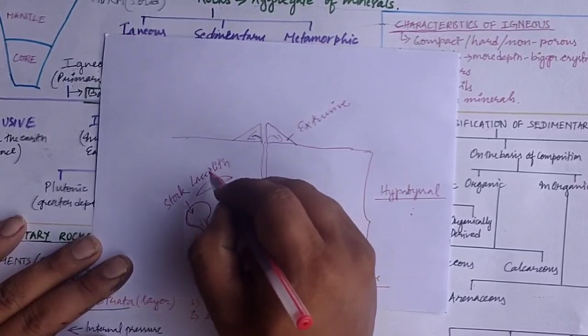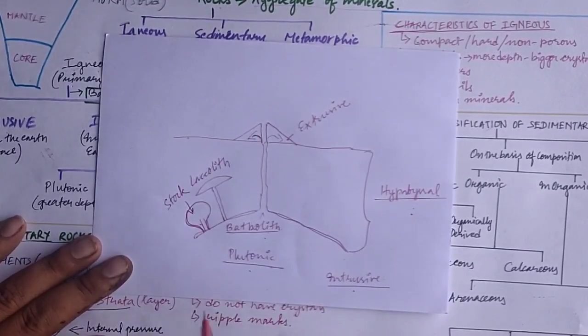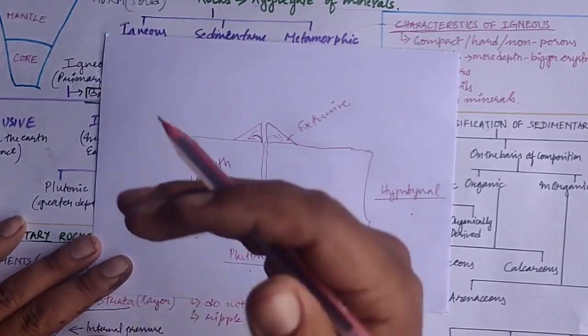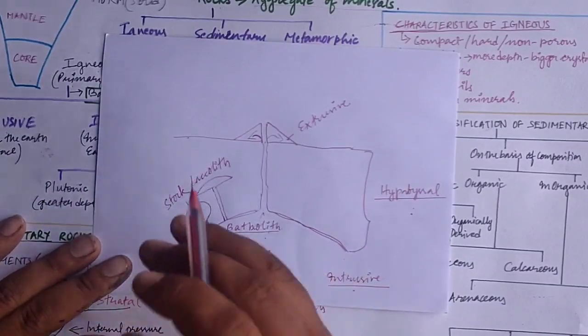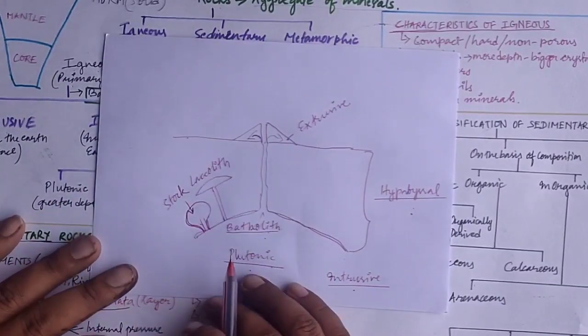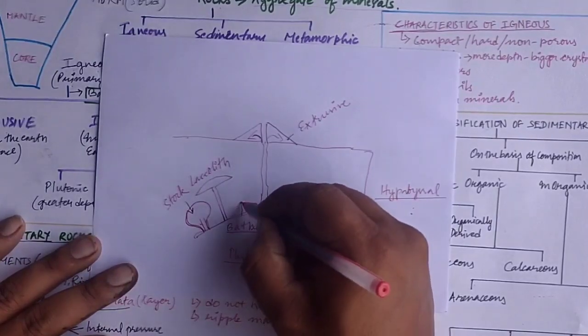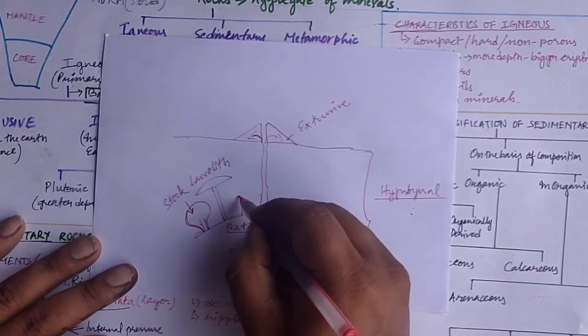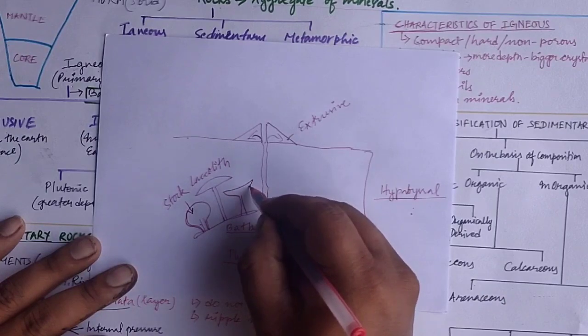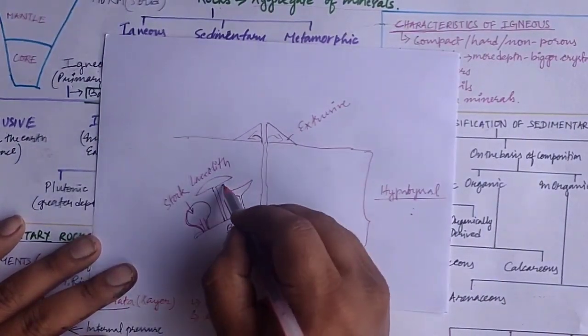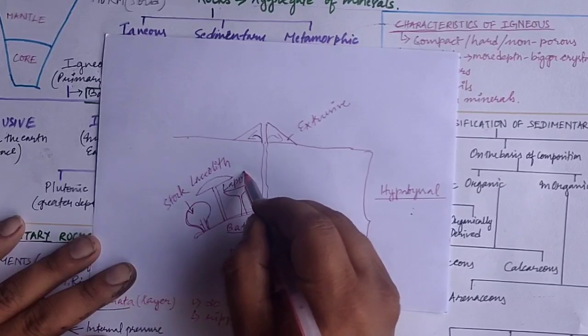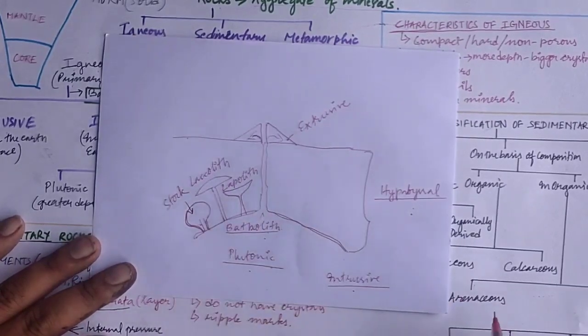If it is formed in an umbrella or mushroom shape, then it is known as laccolith. Now if a saucer-shaped structure is formed inside the earth's surface, then this is known as lapolith igneous rock.